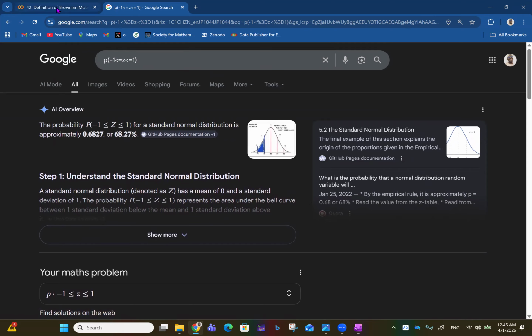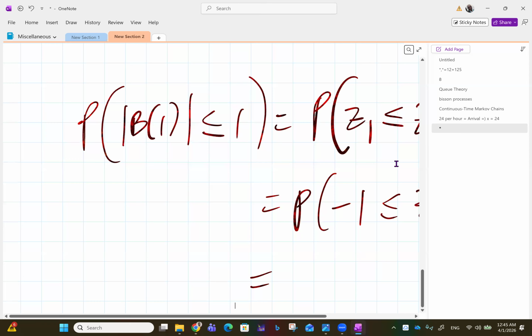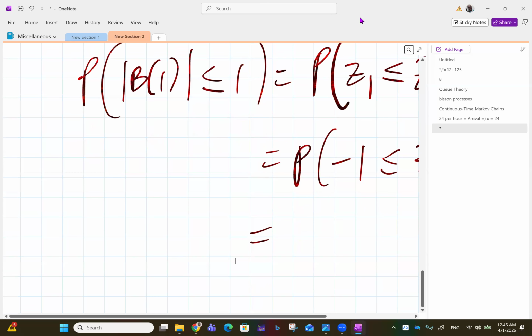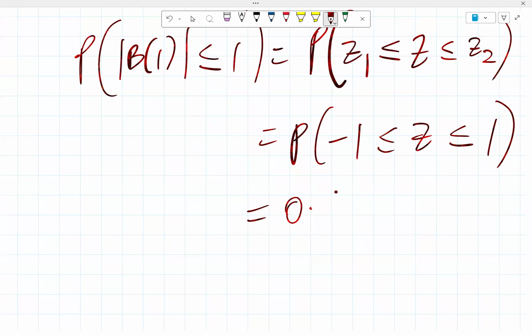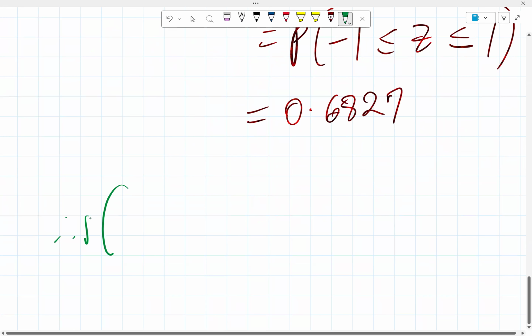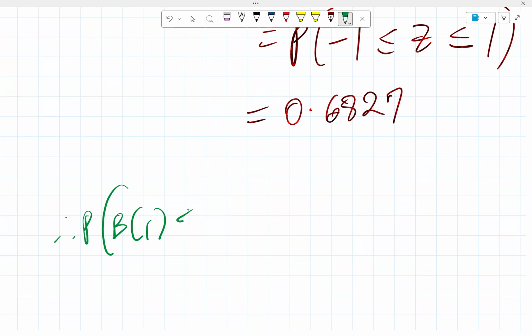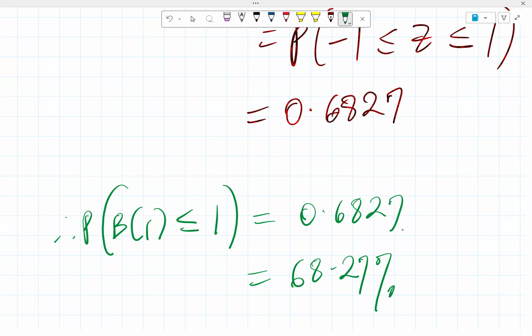So that's 0.6827. If you have a table, you can check it. Okay, so in that case, now we can conclude. Therefore, the probability that the Brownian motion at 1 is less than or equal to 1 is equal to 0.6827, or 68.27%. So there's a 68.27% possibility that the Brownian motion at time 1 is less than or equal to 1. So that's what I think that should look like.